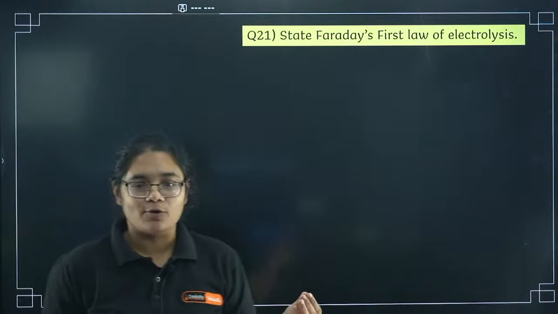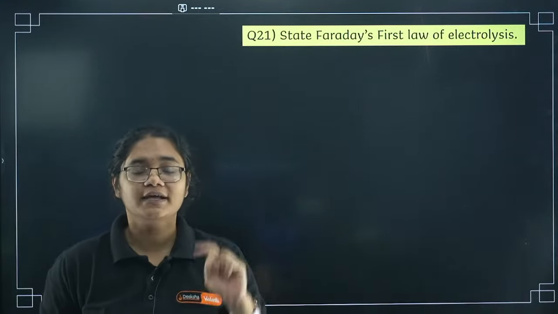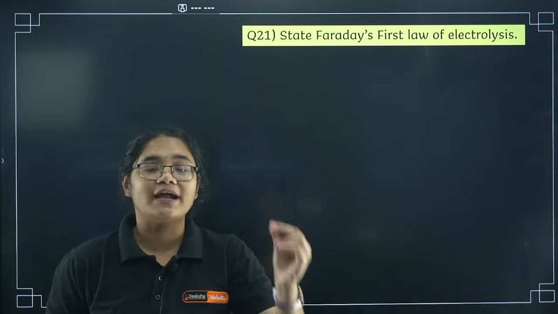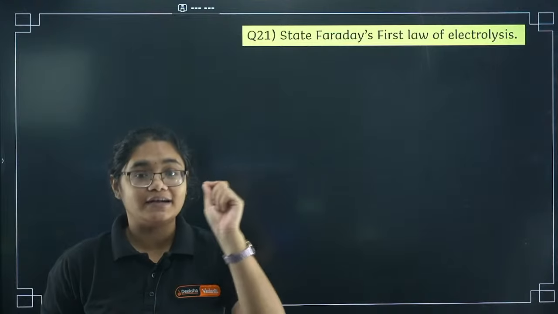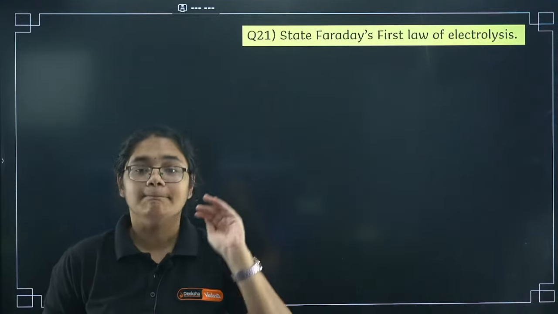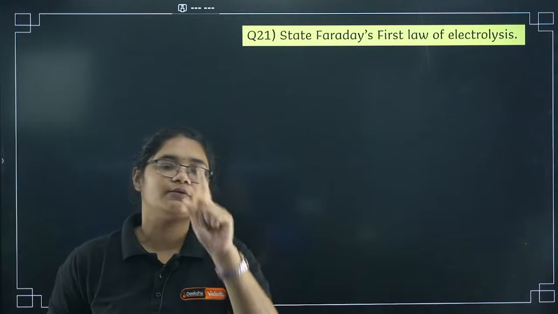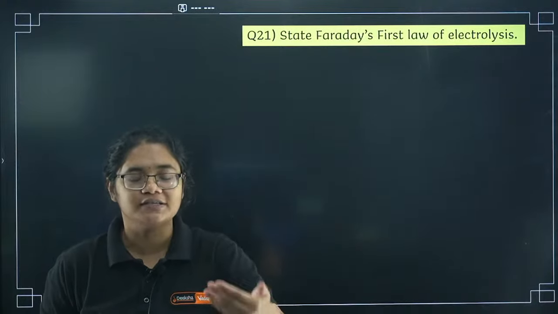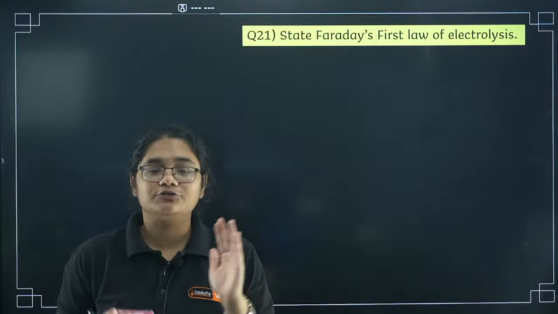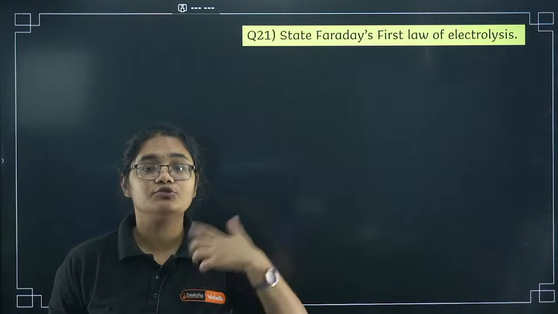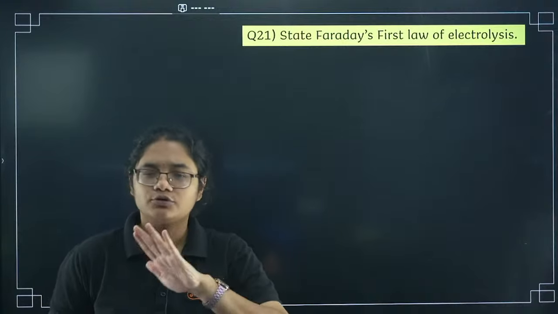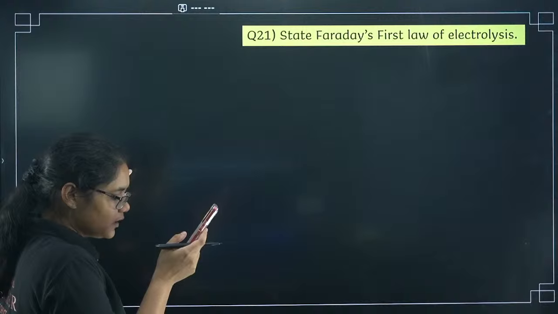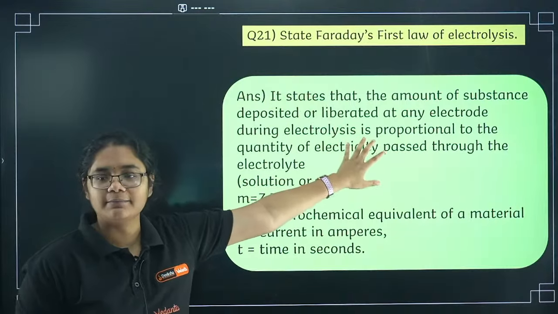So what is Faraday's law? How will you get 2 marks here? First point is to write the definition or the statement of the law. Second point is to write the formula. Remember, when you write the statement, make sure that you write the exact statement given in the book. This is very important, especially when you write laws, definitions and statements. Please write it in bookish language, because this was told by the scientists themselves. So do not show any creativity here. Here is the first statement. So what does it say?